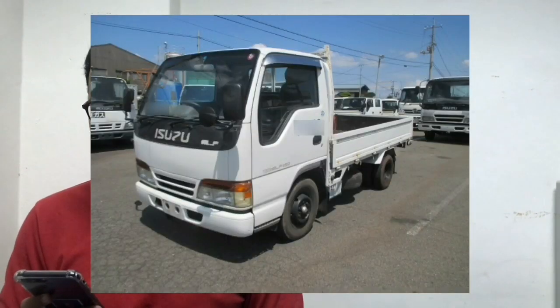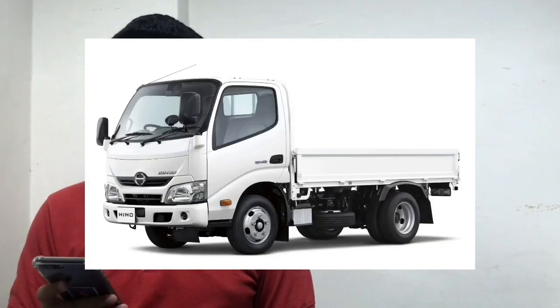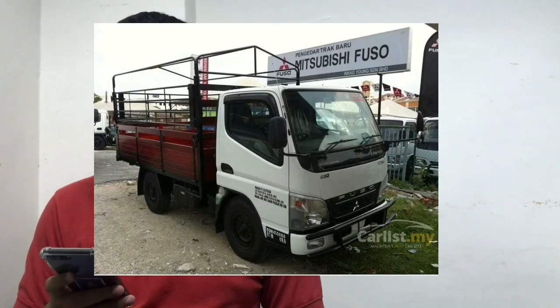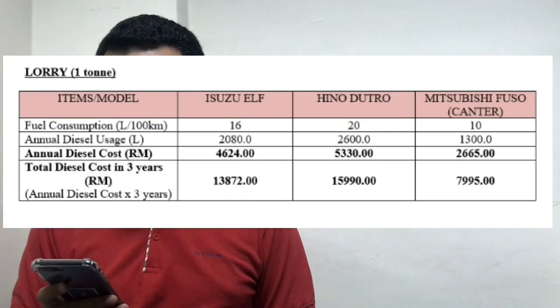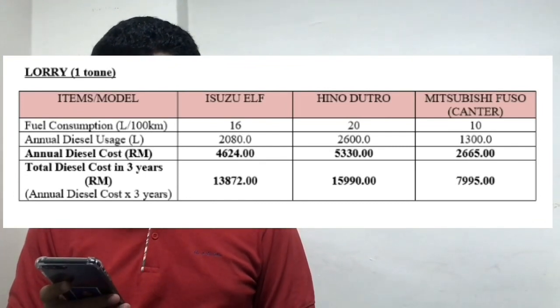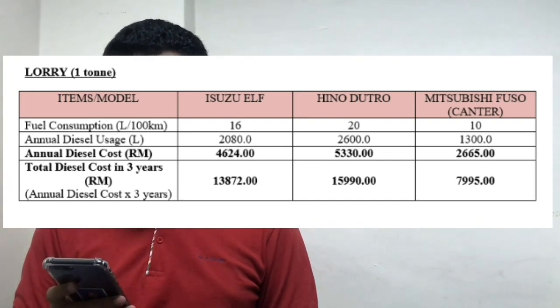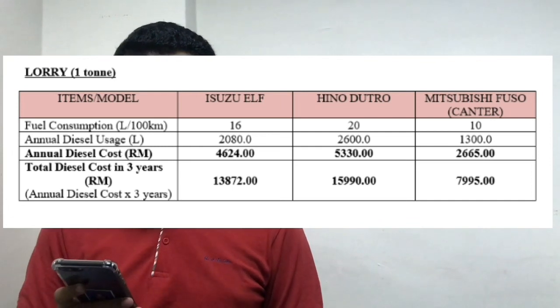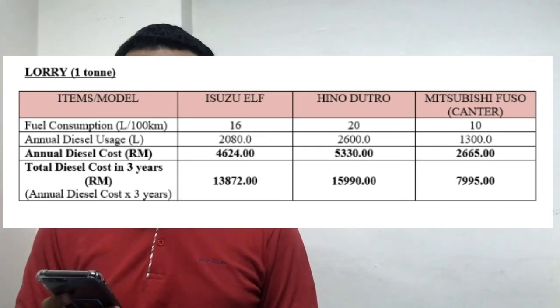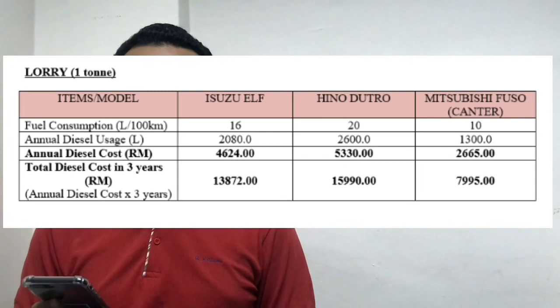The models for the one ton lorry are first Isuzu Elf with 16 liter over 100 km, Hino Dutro 20 liter over 100 km, and Mitsubishi Fuso model Canter is 10 liter over 100 km. So the annual diesel cost would be 4,624, Hino Dutro 5,330, Mitsubishi Fuso 2,665. The total diesel cost in 3 years we already added up in the report, so you can see for yourself.